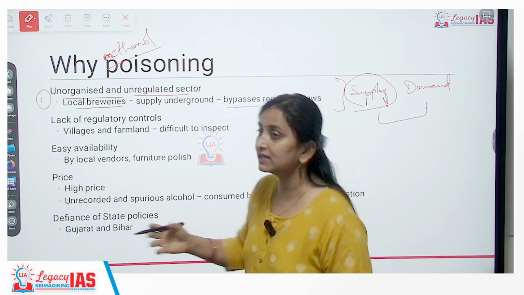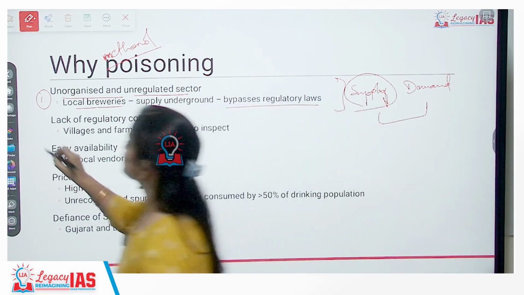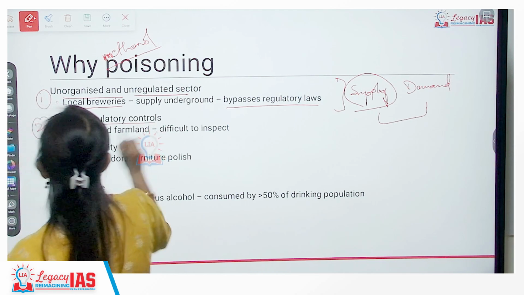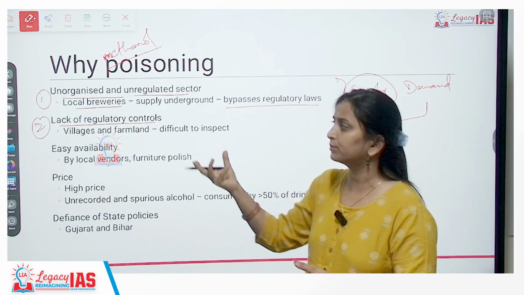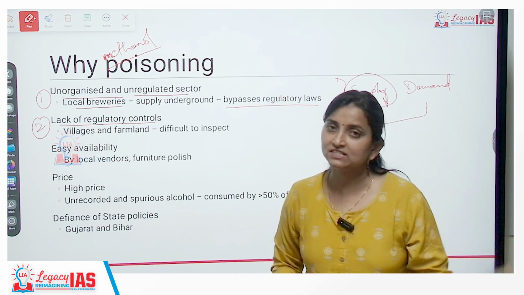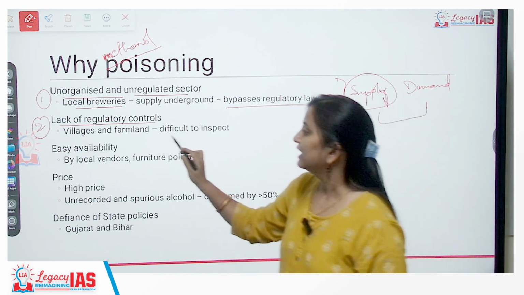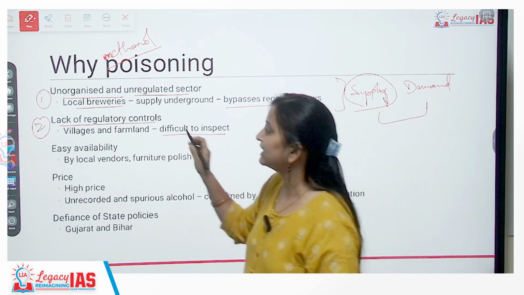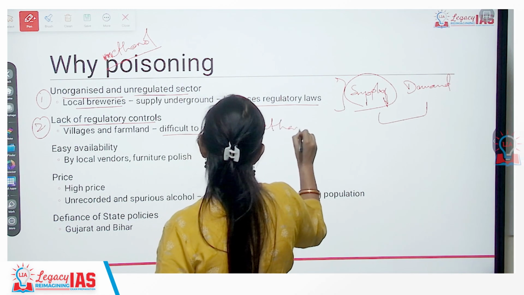And they are easily able to bypass the regulatory laws. Okay? The second major reason for production of methanol is a lack of regulatory controls, because the area where these local breweries are made is either in the middle of a farm or inside a village area. So this becomes very difficult to inspect. Okay? It is very difficult to inspect. That is also one of the reasons that methanol is produced.